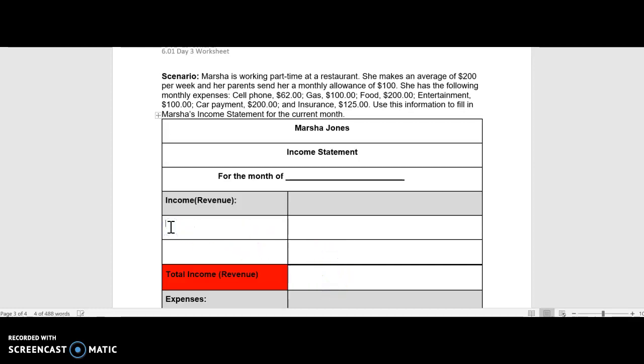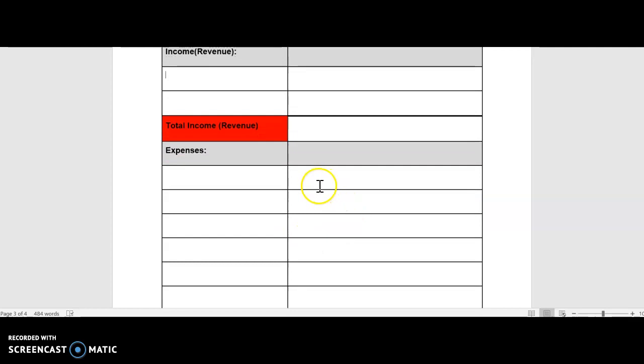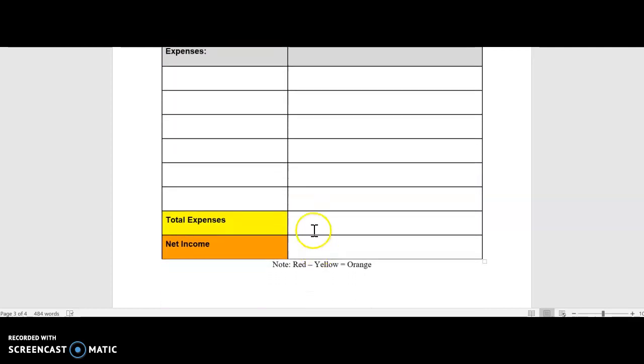Once you've figured out all her expenses, you're going to total all the expenses here, and then you're going to subtract the red, which is her expenses, from the yellow, which is her revenue, which will give you her net income, because in this case, she is bringing in more money than she is putting out, and that's what a net income is. Now, in some cases where expenses total more than income, it would be a net loss.